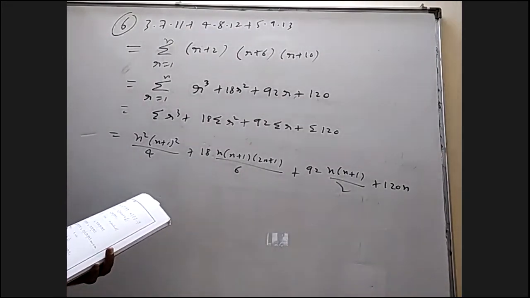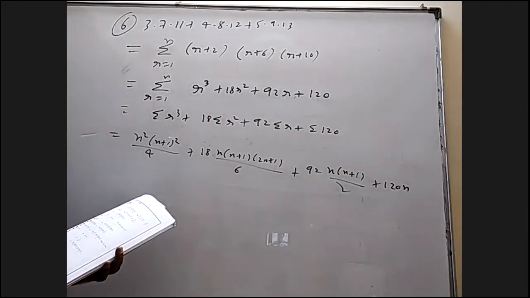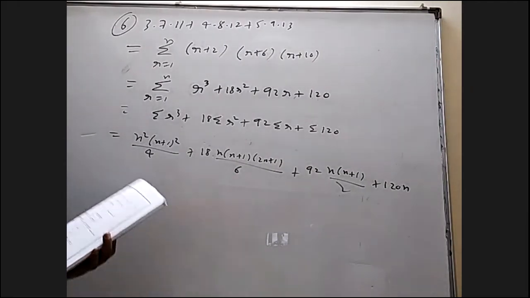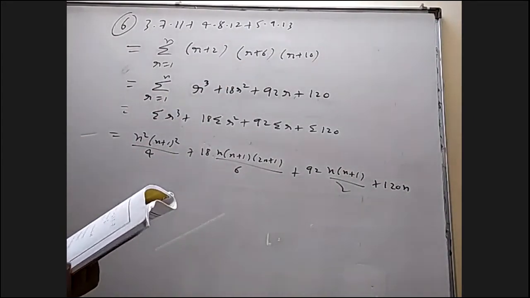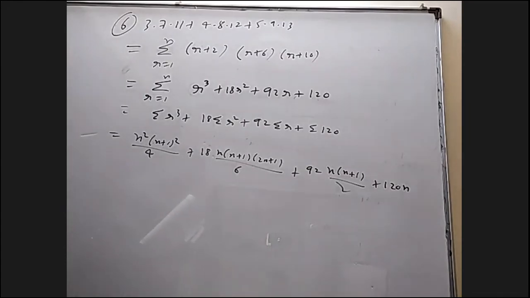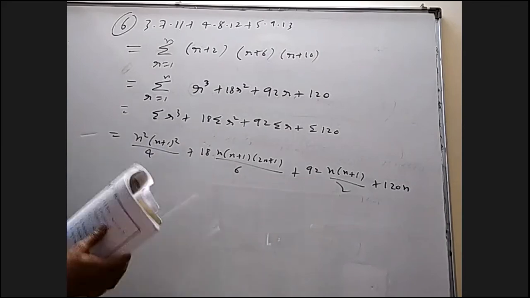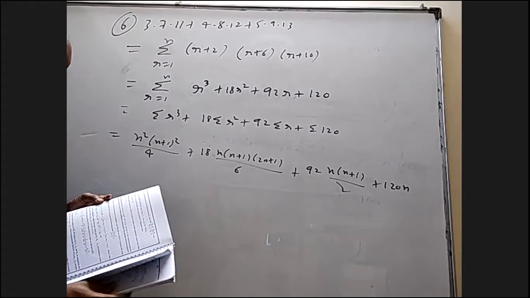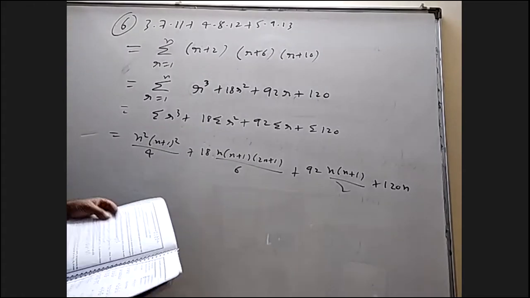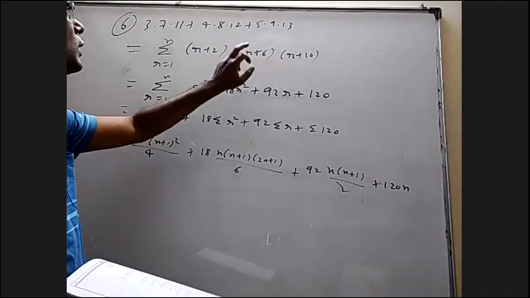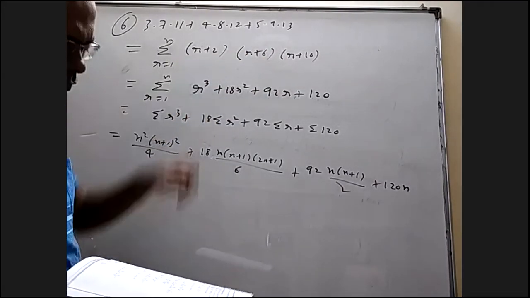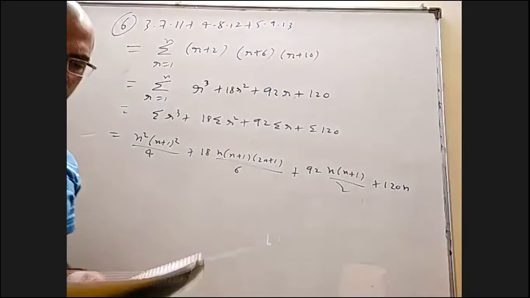Did I write this term wrong, are you saying? 3, 7, 11, correct only. R plus 10 is correct. When you put r equal to 1, r equal to 5, this is r plus 6, this is r plus 2. Okay, I think he is wrong there.